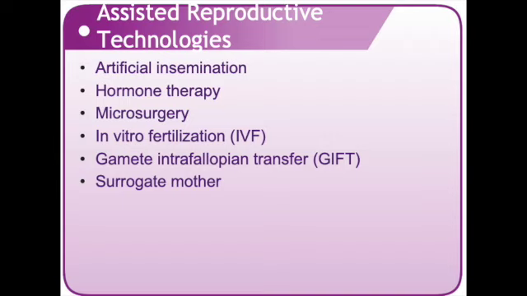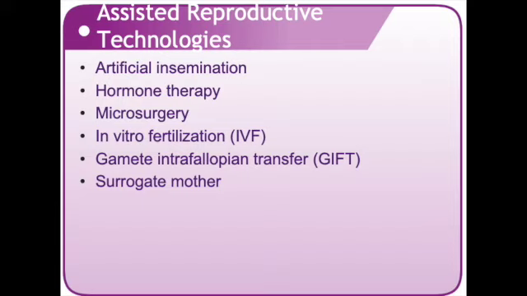Microsurgery is an attempt to open the fallopian tubes. Some problems are the risks of surgery, like anesthetic and infection risks. In vitro fertilization is used to allow a woman with permanently blocked fallopian tubes to have her eggs surgically removed and fertilized with her husband's sperm in a lab dish. After a few days, the fertilized eggs are put back in her uterus. It's also used to impregnate a surrogate mother. Some problems are risks of surgery and multiple births, and there are also moral and legal issues to deal with.